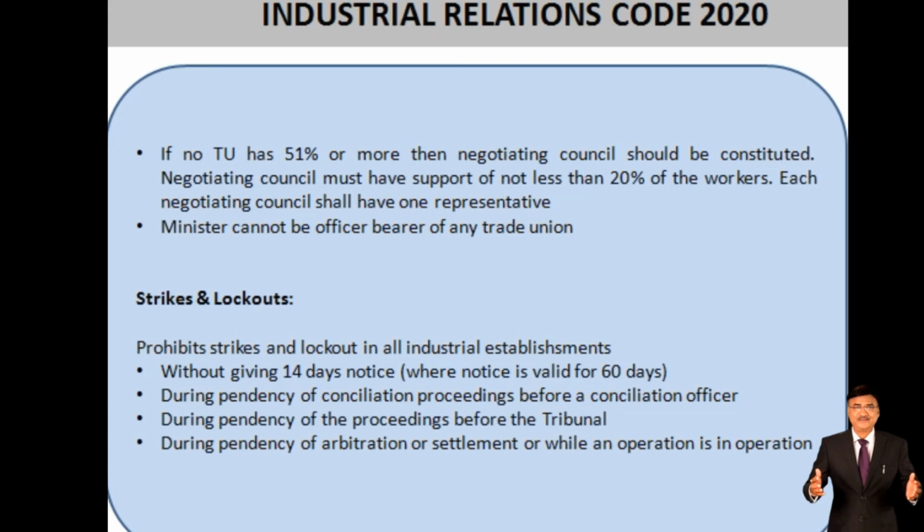That has to be understood: during pendency of conciliation proceedings before a conciliation officer, during pendency of proceedings before the tribunal, during pendency of arbitration or settlement, or while an award is in operation. So that is the condition for giving a notice of 14 days, where the notice is valid for 60 days only.